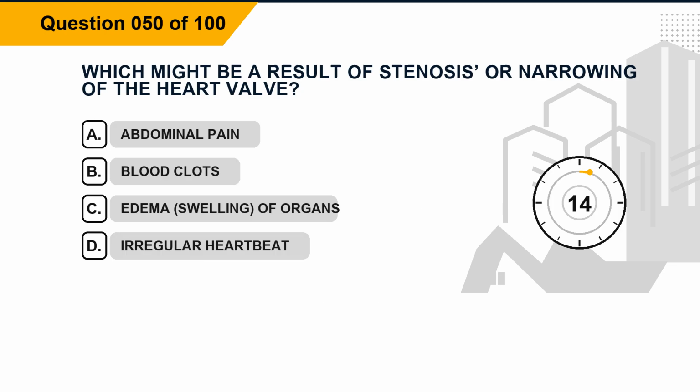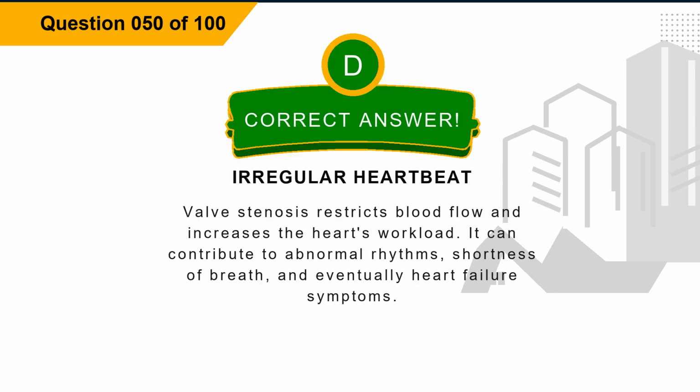Question 50. Which might be a result of stenosis, or narrowing of the heart valve? Option A, abdominal pain. Option B, blood clots. Option C, edema, swelling, of organs. Option D, irregular heartbeat. The correct answer is option D, irregular heartbeat. Explanation. Valve stenosis restricts blood flow and increases the heart's workload. It can contribute to abnormal rhythms, shortness of breath, and eventually heart failure symptoms.